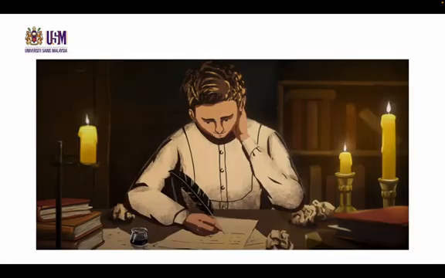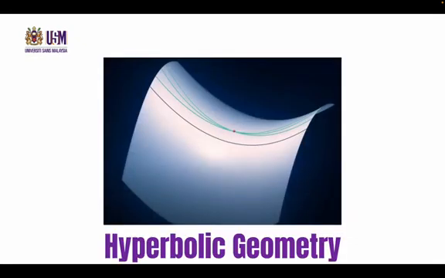Then around 1820, Janos Bolyai, a 17-year-old student, started spending his days and nights working on the mystery. After years of work, he realized that maybe the fifth postulate cannot be proven from the other four. It could be completely independent. He imagined that there would be more than one parallel line through that point, on a surface that is curved like this. You can draw more than one line that is parallel to the original line.